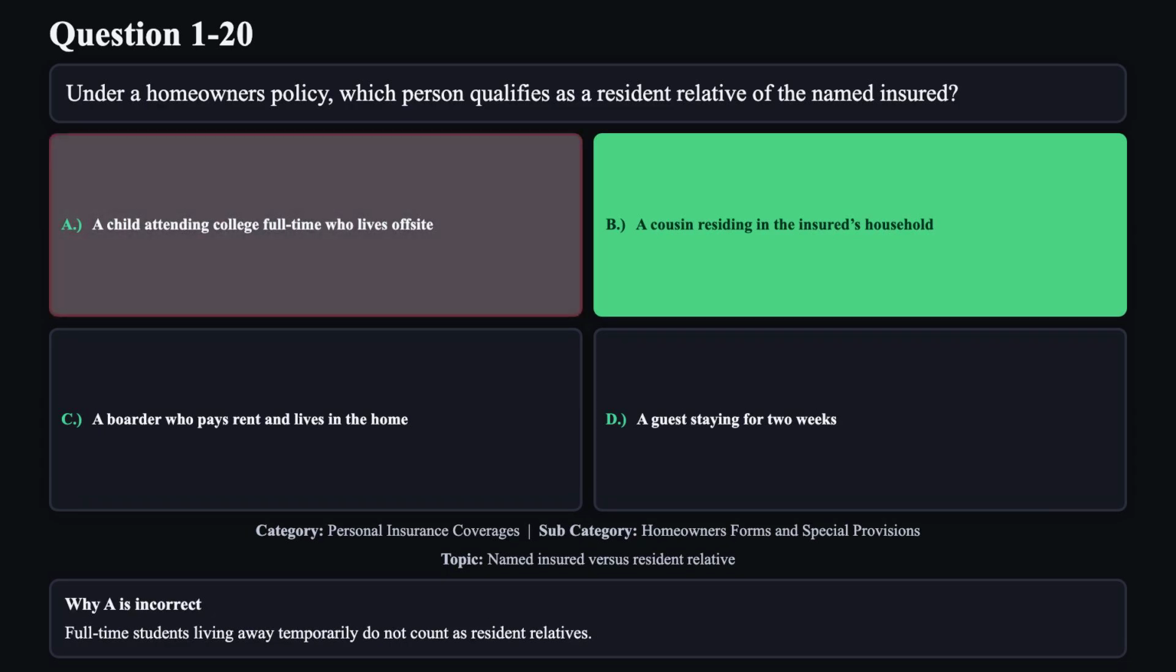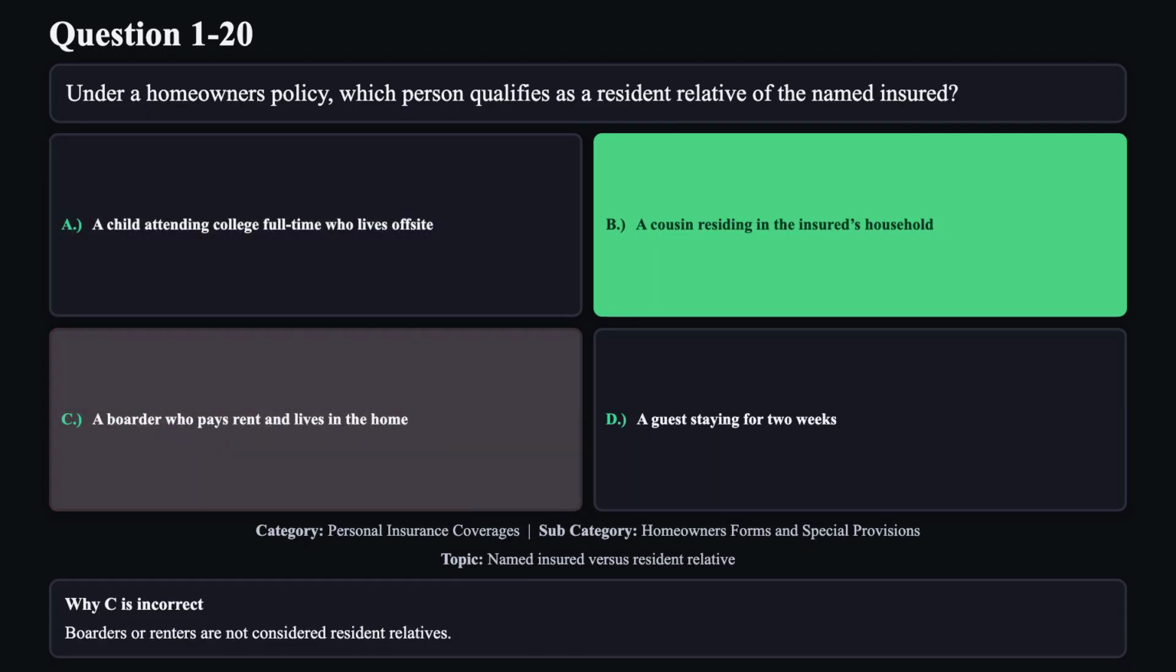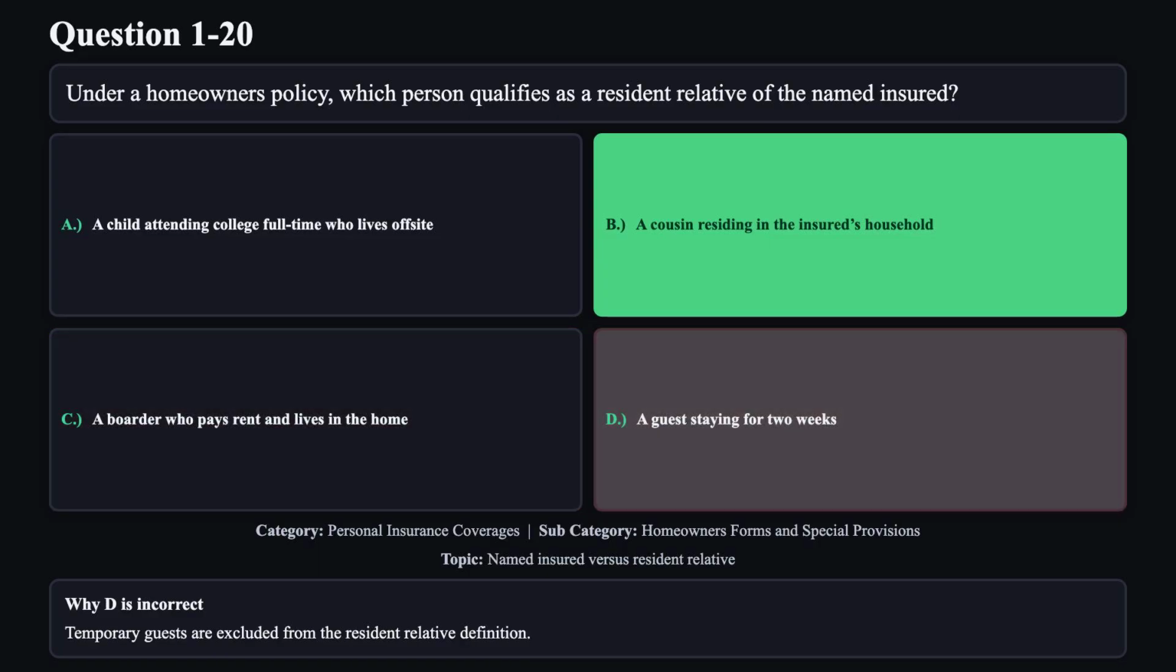Reason A is not correct. Full-time students living away temporarily do not count as resident relatives. Reason C is not correct. Boarders or renters are not considered resident relatives. Reason D is not correct. Temporary guests are excluded from the resident relative definition.